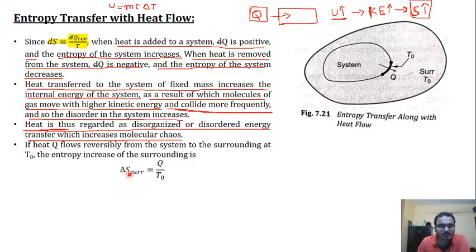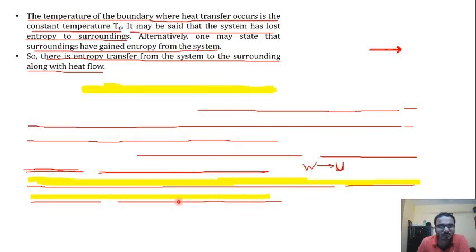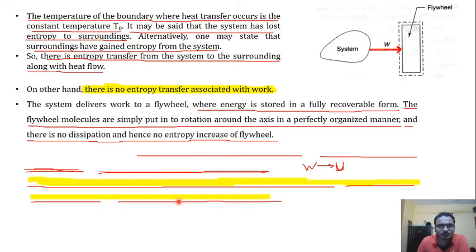So here, heat is leaving the system and it is given to the surrounding. So there is an increase in the entropy of the surroundings and the decrease of entropy of the system is given by this formula. On the other hand, there is no entropy transfer associated with the work.